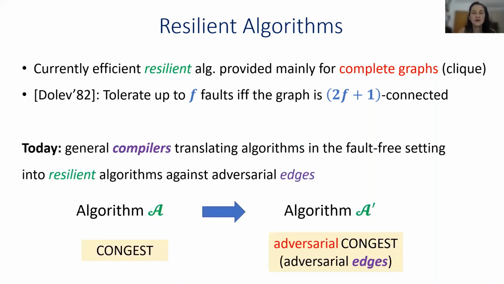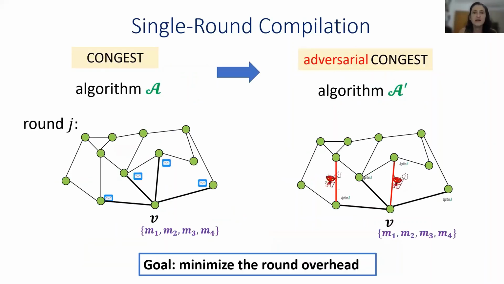In this work, we designed a general compiler that translates any algorithm A that is designed for the CONGEST fault-free setting into an equivalent algorithm A' that performs the same computation, but in the presence of adversarial edges. Note that in general, we can't obtain such general compilers for adversarial vertices, so here we just focus on the edge case. The compiler works in a round-by-round manner.